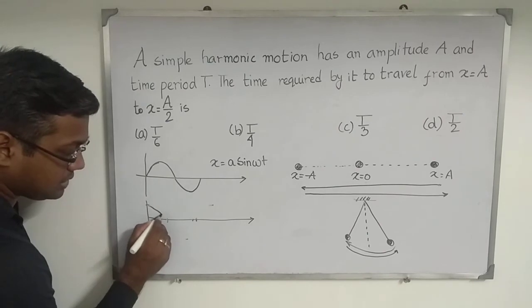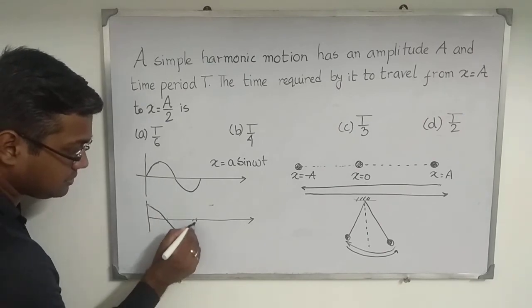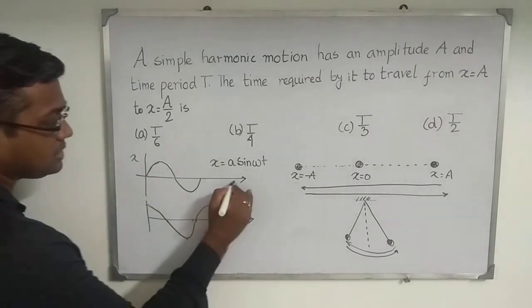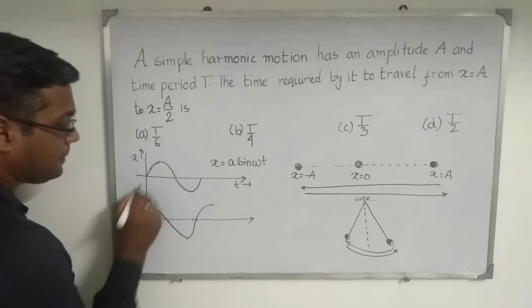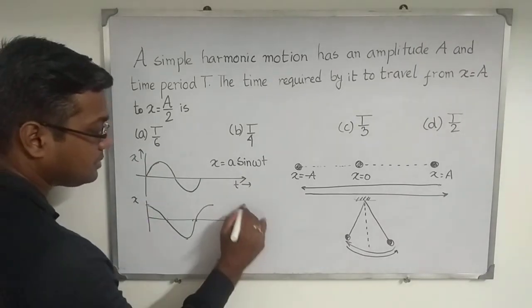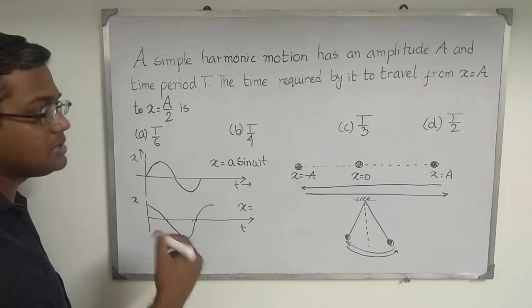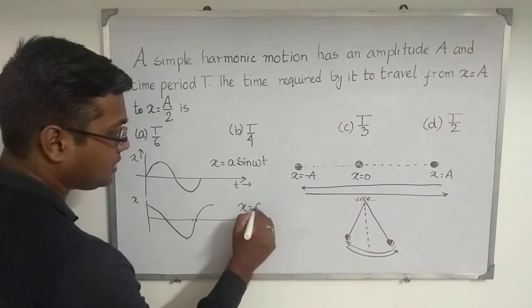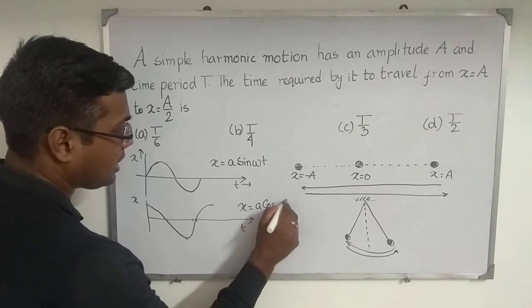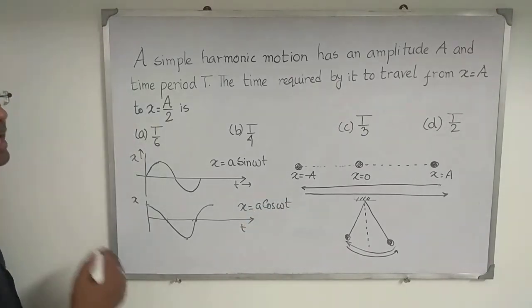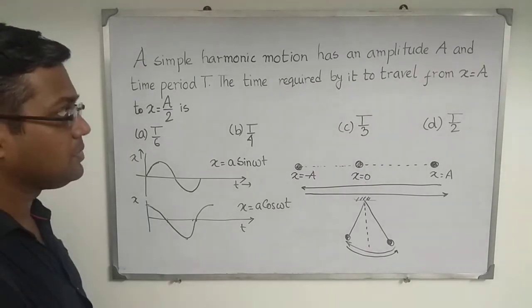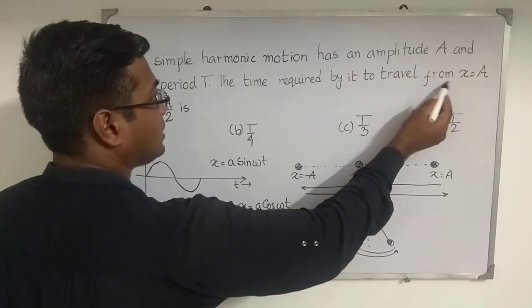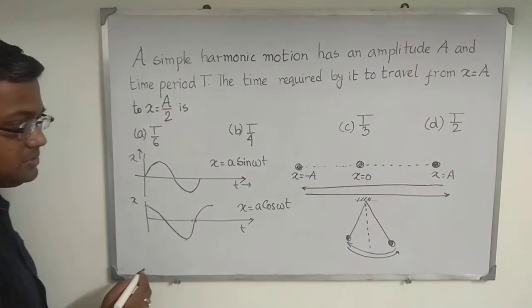So if I just connect these points, it is something like this. So this is basically nothing but the displacement versus time curve. So if any particle starts its journey from the capital A and executes the simple harmonic motion, then obviously we will represent this using the cosine function. Here the particle travels from x equal to A to x equal to A by 2.